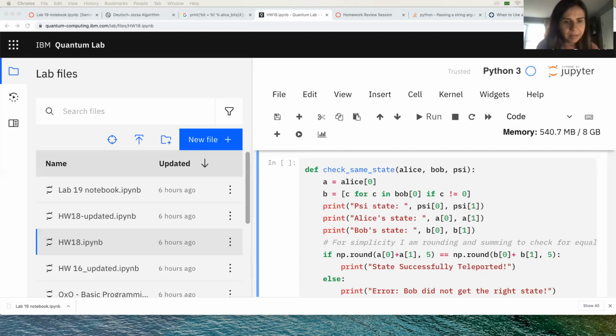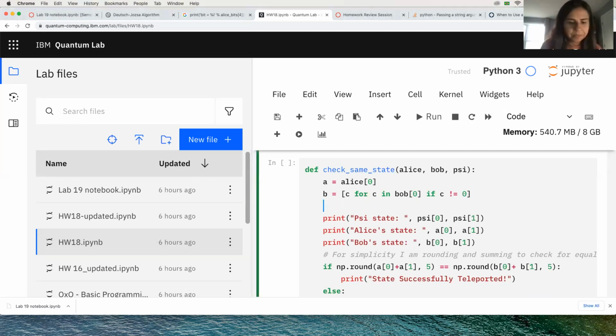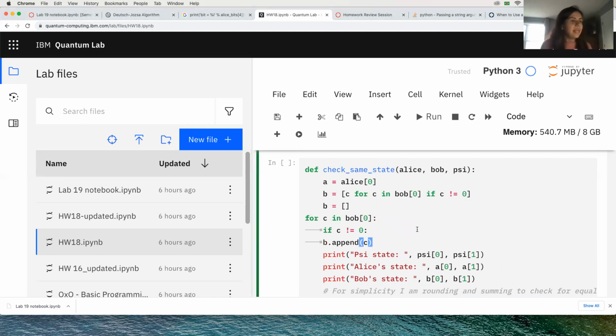So what this means, in a nutshell, is that this line of code says that for each term in this Bob string, whenever the element inside the Bob string is different from 0, I'm going to append it to the list B. That means I'm ignoring the terms that are 0.